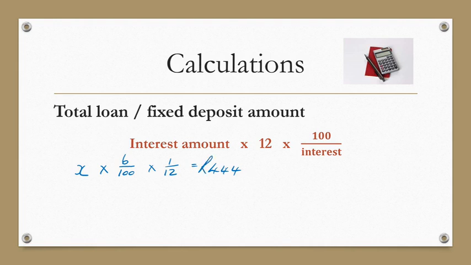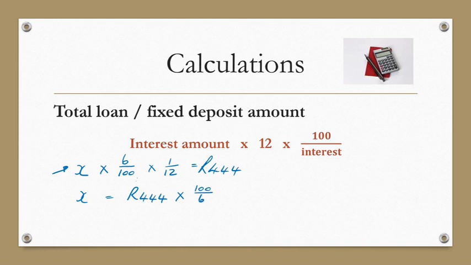So we know the interest that we paid for a month at 6% per annum is 444 Rand. Now, how do you solve X? Because you want to calculate the original amount of the loan. Then you will say X will be equal to the 444, the interest amount, times 100 on 6.